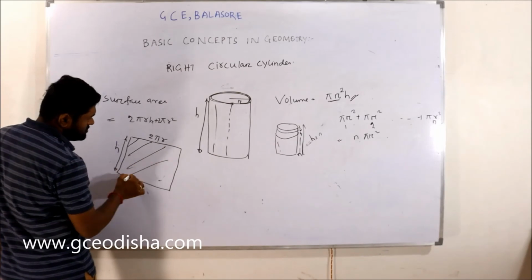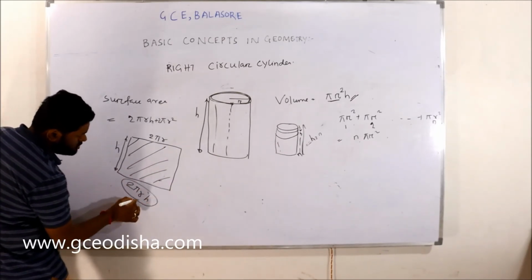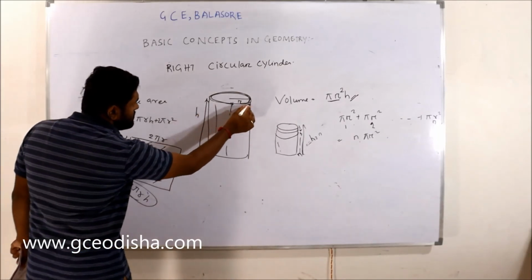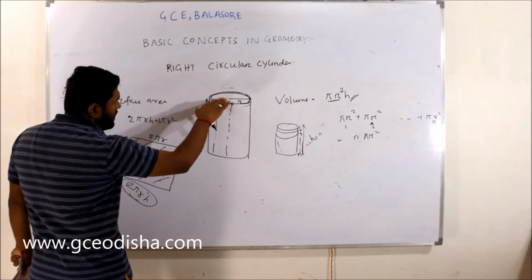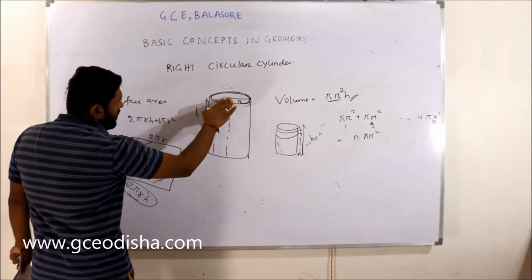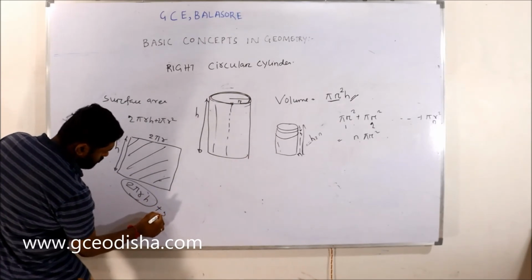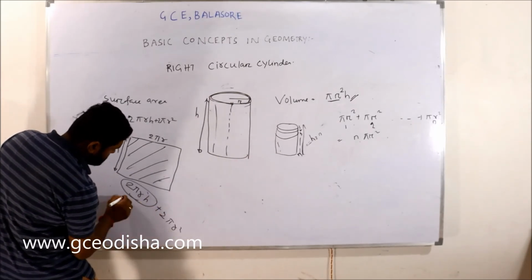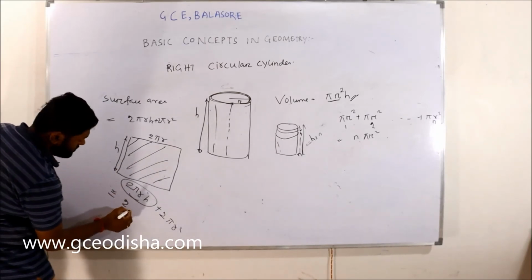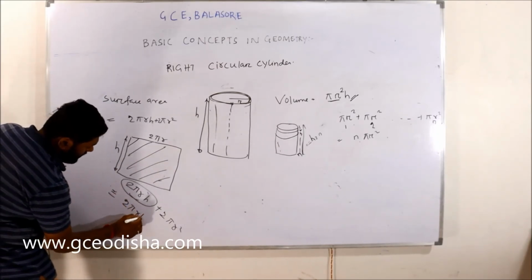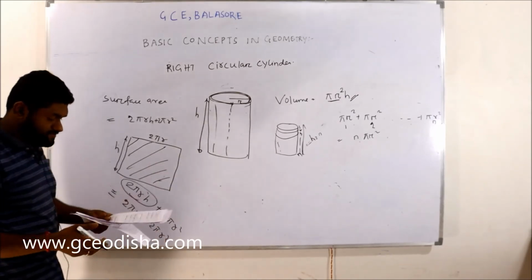How much will the area come to? 2 pi r into h. This is one part, the area of this, and we have to add the area of the circle, the upper face and the lower face. That is 2 pi r square, meaning pi r square in each case. Then the surface area of this right circular cylinder will become 2 pi r h plus 2 pi r square, right?